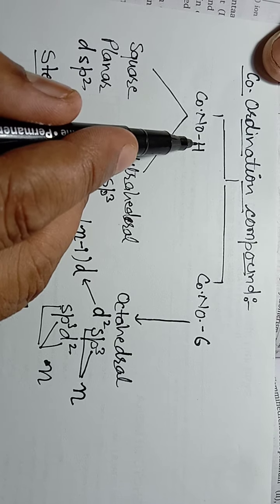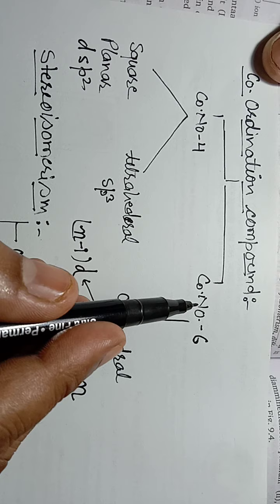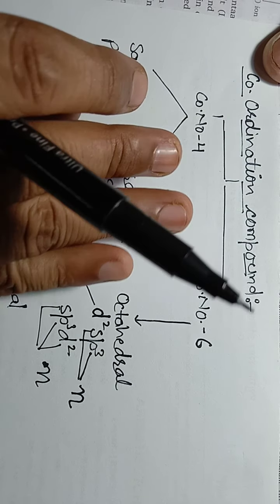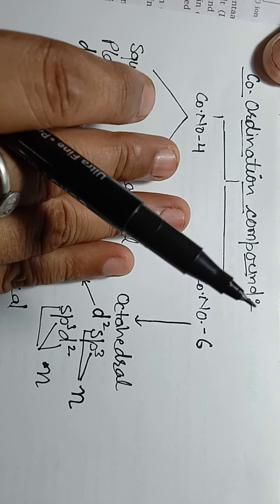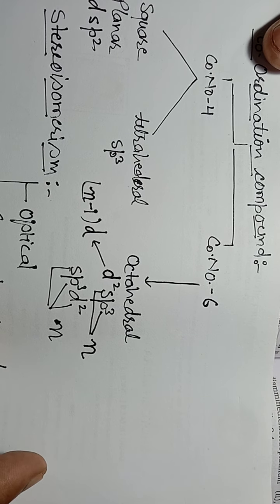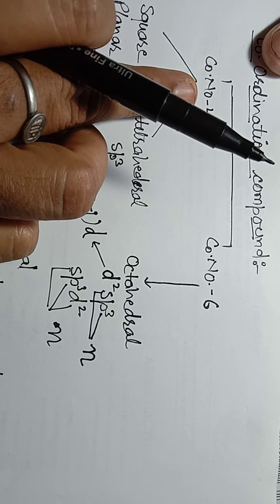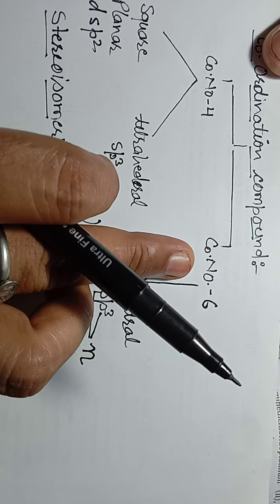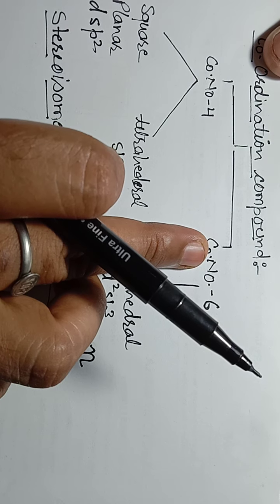These two types are mostly studied in coordination chemistry. The detailed study in coordination chemistry is based on compounds with coordination number 4 and 6, and all the discussion we are doing here is based on these two types of compounds.